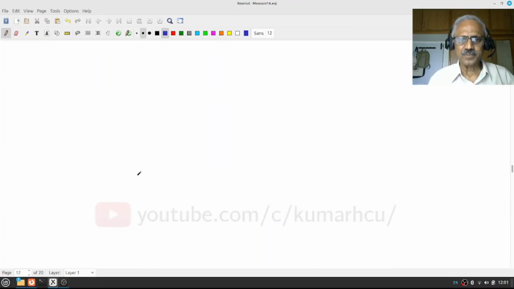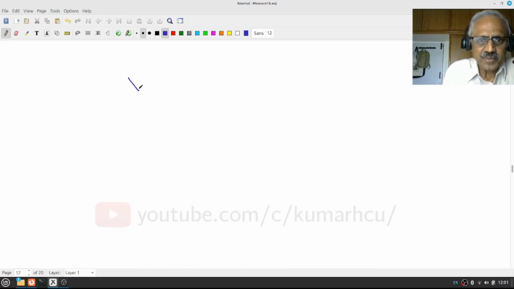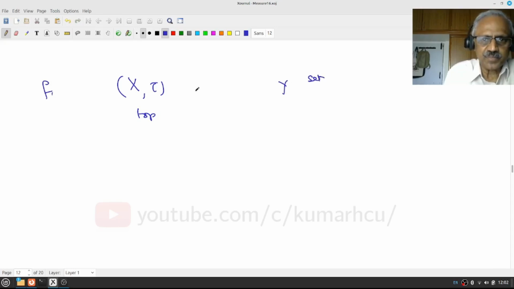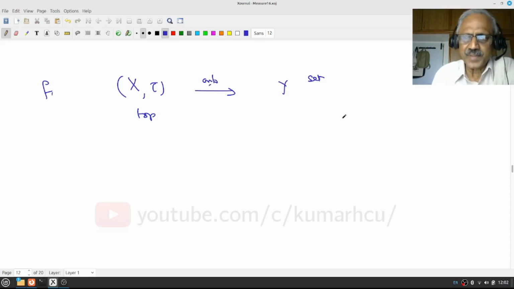Suppose I have a topological space X with topology tau, and I have a set Y, and suppose I have a function f from X onto Y. Think of this as onto. A typical case is, if I have an equivalence relation on X, my Y is the set of equivalence classes.